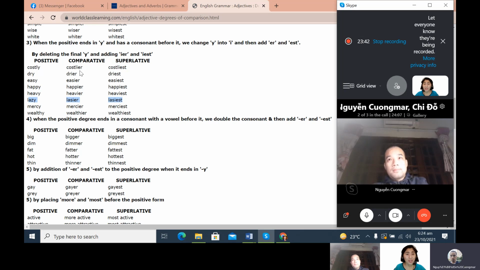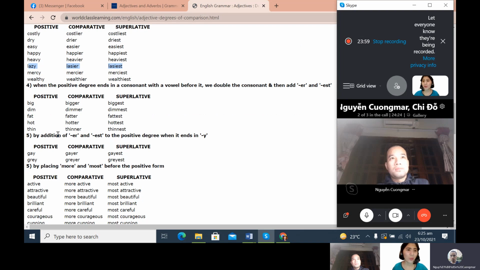Costly becomes costlier and costliest. Dry, drier, driest. Easy, easier, easiest. Happy, happier, happiest.